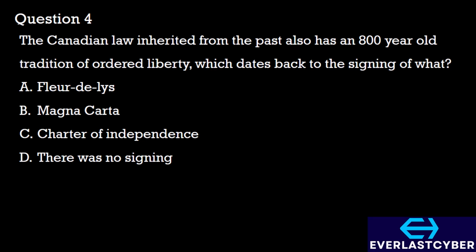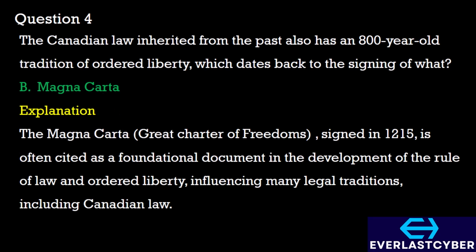Question 4. The Canadian law inherited from the past also has an 800-year-old tradition of ordered liberty, which dates back to the signing of what? A. Fleur-de-lis. B. Magna Carta. C. Charter of Independence. D. There was no signing. The answer here is option B. The Magna Carta was signed in 1215 and it is often cited as a foundational document in the development of the rule of law and ordered liberty. It influences many legal traditions, including the Canadian law.